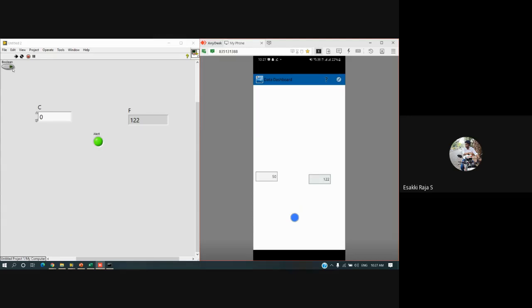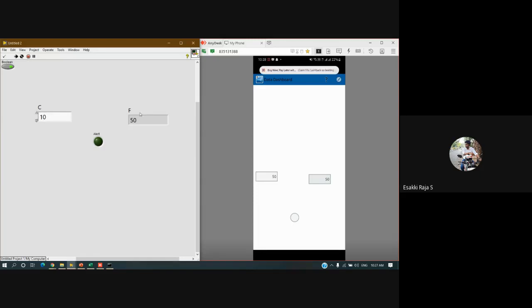Okay, as this boolean value is false, it is taking input from my dashboard. Think that I want to give input from LabVIEW using this control. In that case, what I am supposed to do is make this boolean false. Now, whatever value I give in LabVIEW, the Fahrenheit value and alert will be enabled for that, and the output will be displayed in both LabVIEW as well as the dashboard.